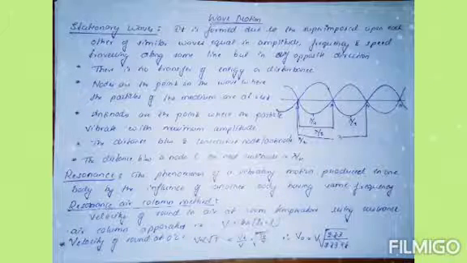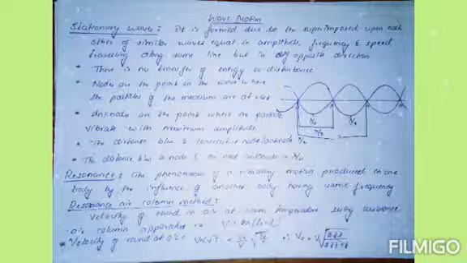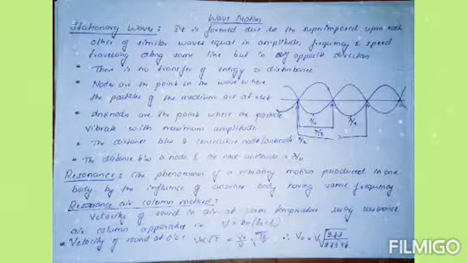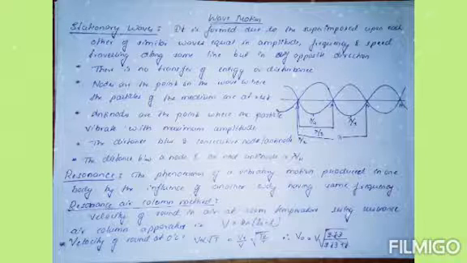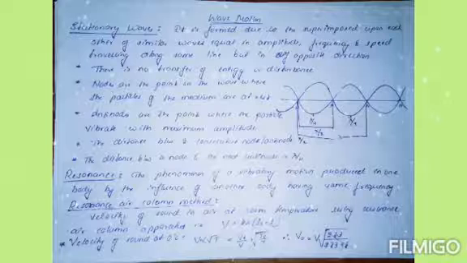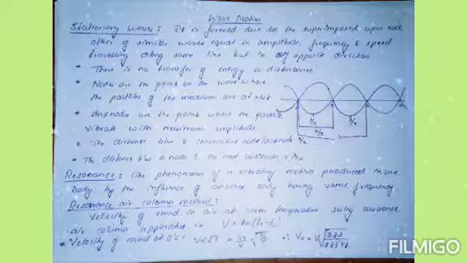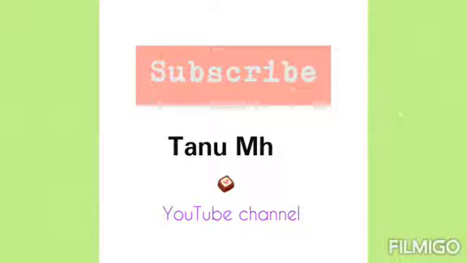And the resonance air column method means, here the velocity of sound in air at room temperature using the resonance air column apparatus is v is equal to 2n (L2 minus L1), and the velocity of sound at 0 degrees Celsius: v is directly proportional to the square root of T, and therefore v0 by v is equal to square root of T0 by T, and therefore v0 is equal to v times square root of 273 divided by 273 plus t.